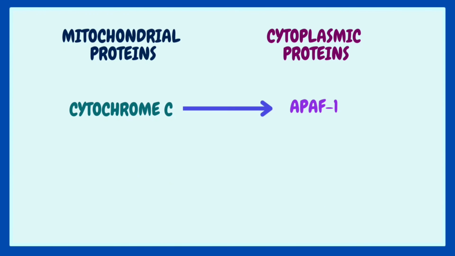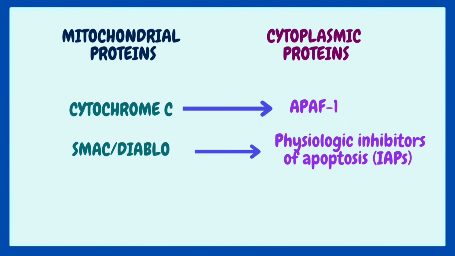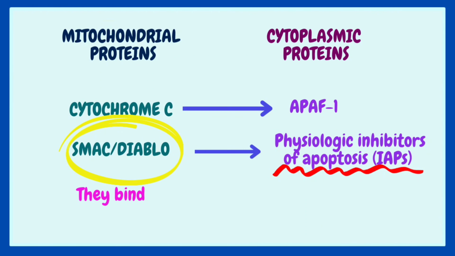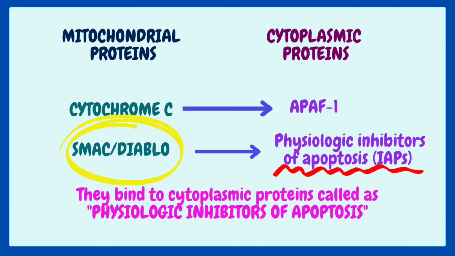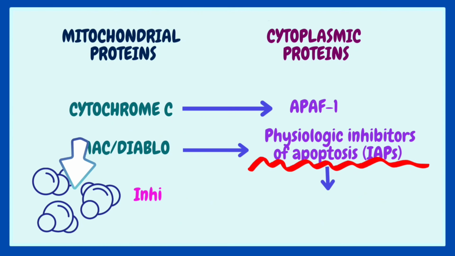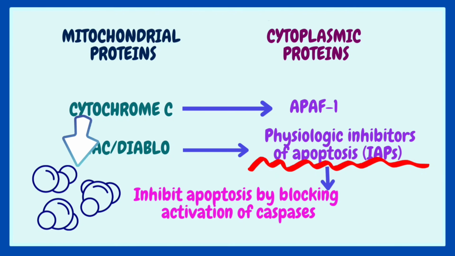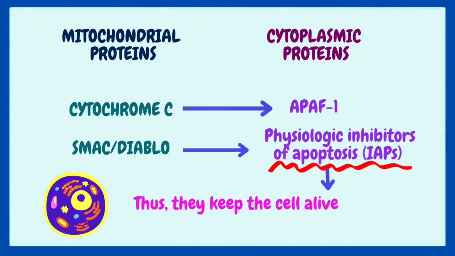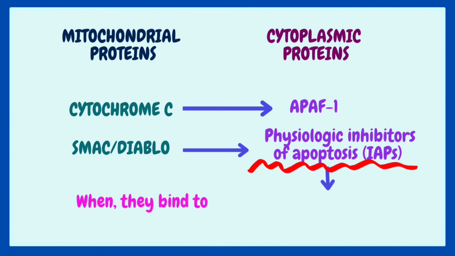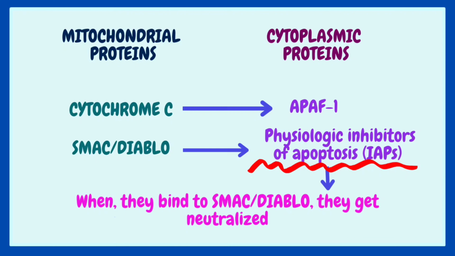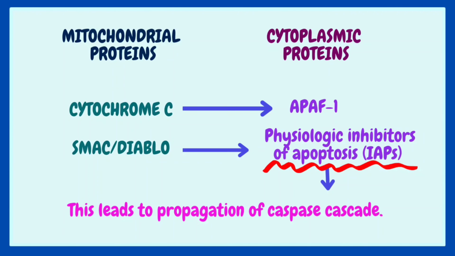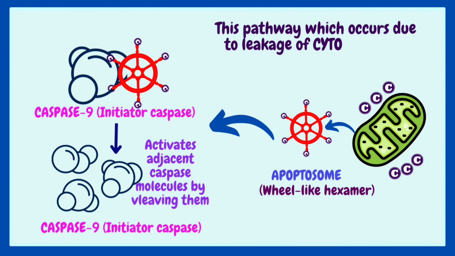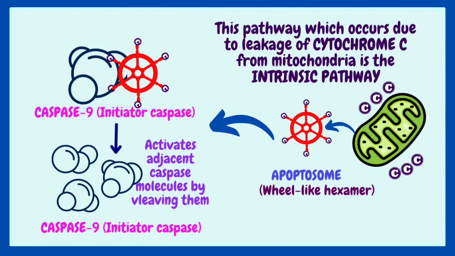Along with cytochrome C, other proteins leak out from mitochondria. These are SMAC/DIABLO. They bind to cytoplasmic proteins called inhibitors of apoptosis. As the name suggests, they inhibit apoptosis by blocking the activation of caspases. Thus, they keep the cell alive normally. But when they bind to the mitochondrial protein SMAC/DIABLO, they get neutralized. This leads to propagation of the caspase cascade. This pathway, which occurs due to leakage of cytochrome C from mitochondria, is the intrinsic pathway.